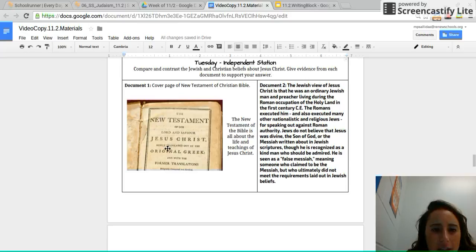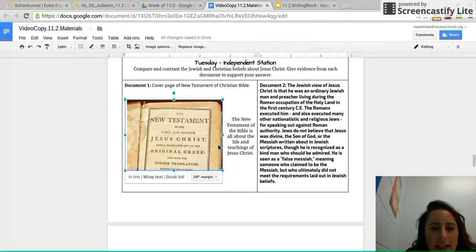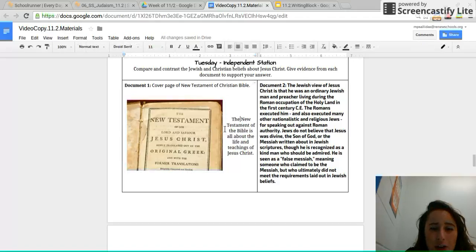So let's take a look at document number 1. The first thing I see is Lord and Savior, Jesus Christ. So go ahead and annotate that on your paper, and then we can infer that because it says he's a Lord and Savior, they probably view that he's really holy. Jot that down. Important. And he's their Savior. They believe that he is the person that saves our souls and sends us to heaven. So that's already one inference I can make just by looking at the cover page of the Christian Bible.